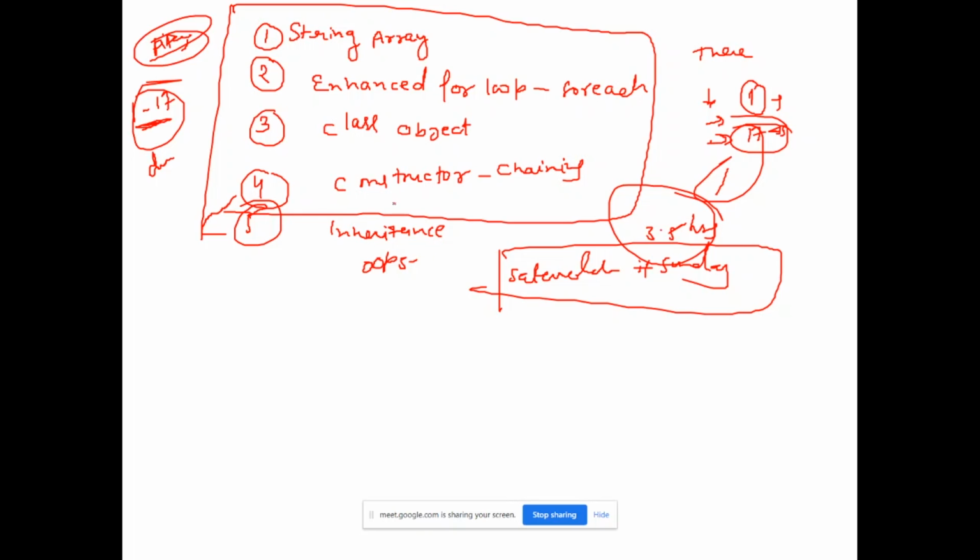So I'll be starting with the string array first. Yesterday I have covered integer array, right? Similarly, string array: how to declare a string array. String, here you can define array is equal to new.